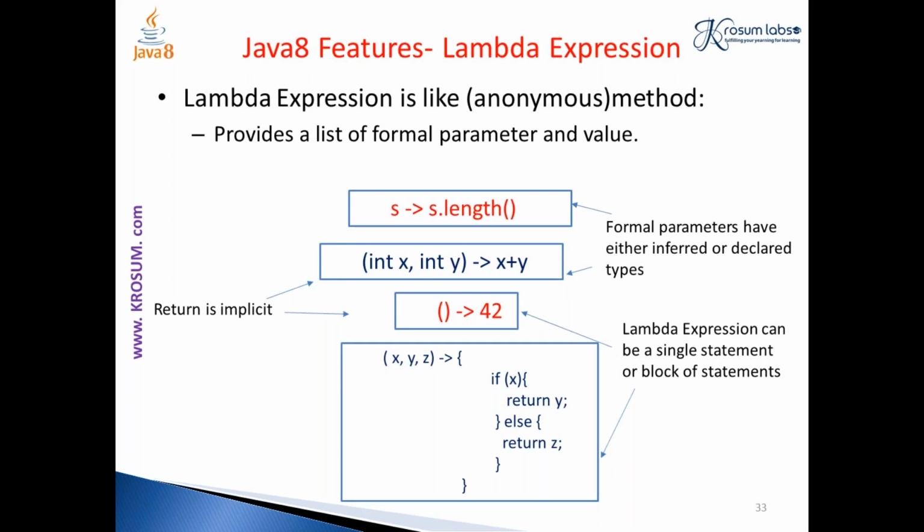Okay, so this lambda expression is like an anonymous method, but the only difference is that a lambda expression does not have a return type. You don't need to specify the return type. Unlike a method, you don't need to specify a return type here. So if you see here,